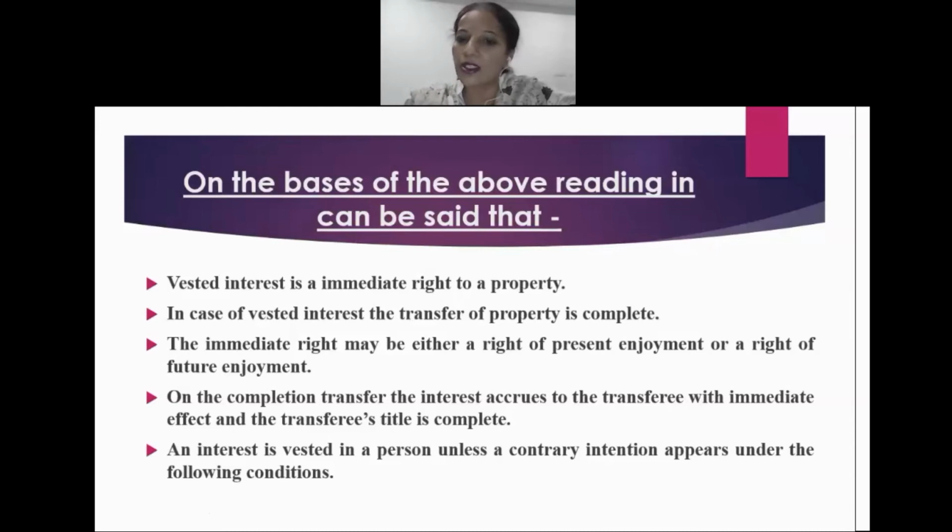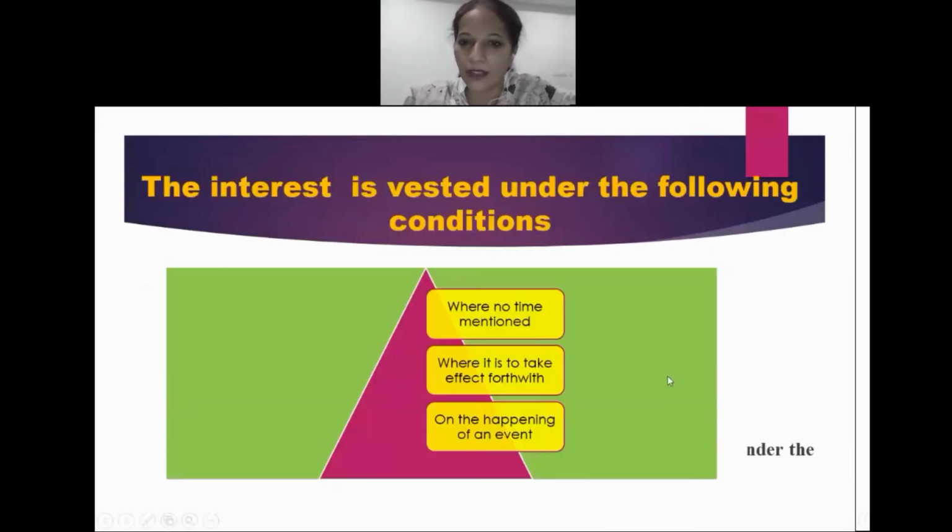If a contrary intention appears in the contract, then in that case the transferee is going to get the interest in that particular property according to the terms of the contract. But if it is not so, then we would say that the transferee's interest in the property is a complete one.